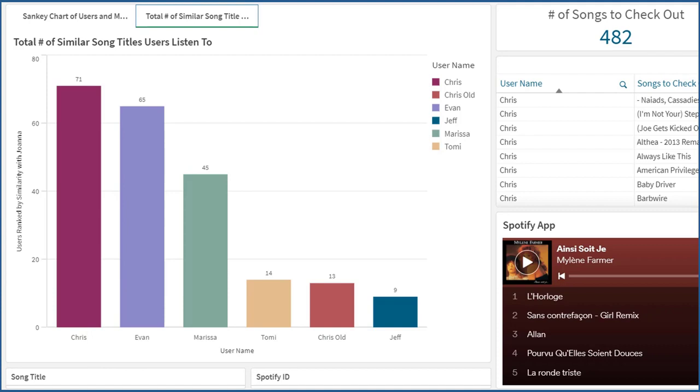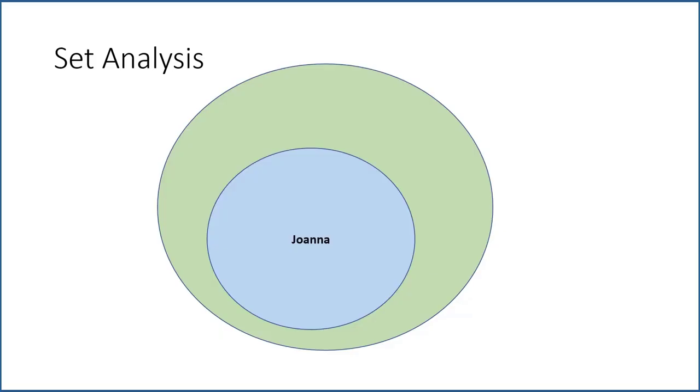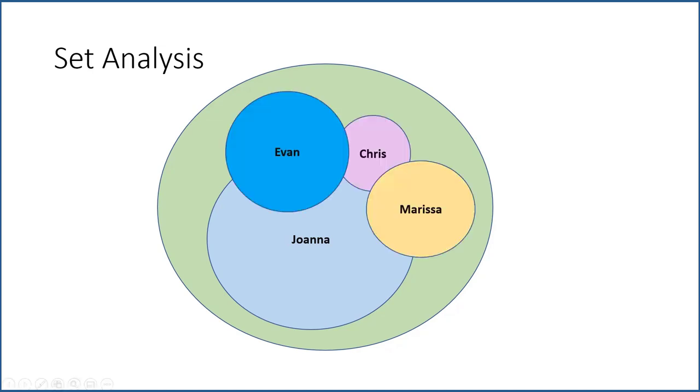I'll provide you a sample of the actual script and code used to build this, but I'll explain this using diagrams. So let's say the green circle here is all the Spotify songs in the application. Joanna's count of songs is represented by the light blue, which is 1,550. In Qlik terminology, these are all possible songs by the user, Joanna. For the other friends, Evan, Chris, and Marissa, we can see the set of songs they've listened to. Evan is in dark blue, Chris is pink, and Marissa is in yellow.